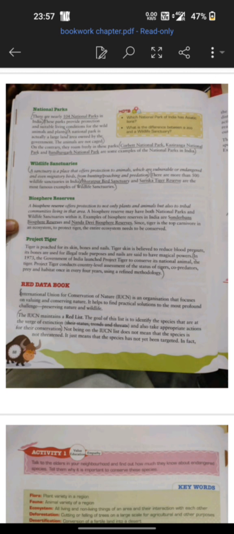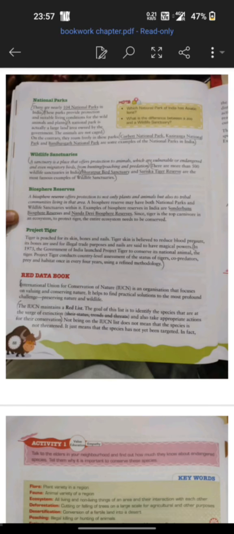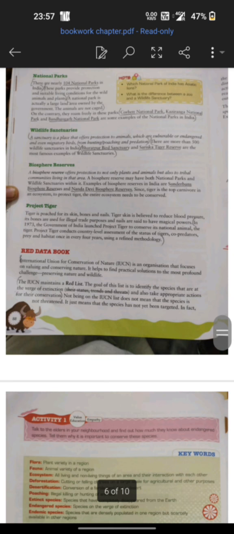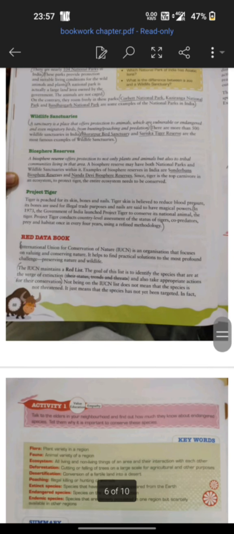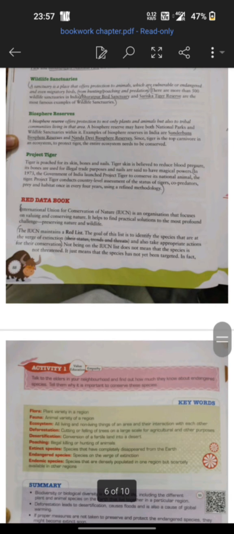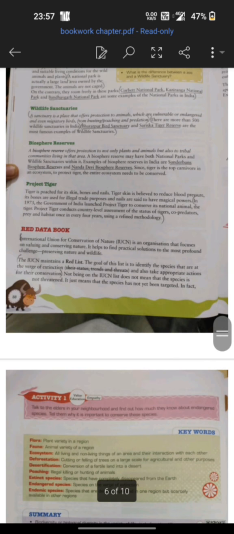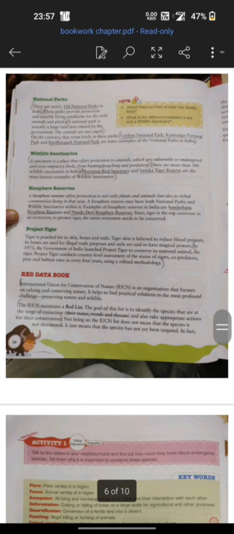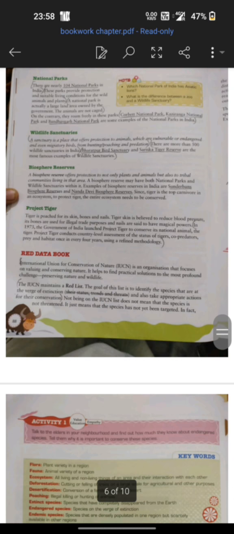Then wildlife sanctuaries are areas which are comparatively bigger than national parks, and they are a home to vulnerable or endangered species. Again, hunting and poaching are not allowed. Biosphere reserves are the biggest of these three areas. They are such big regions that a national park or a wildlife sanctuary might be present within a biosphere reserve. In India we have basically two biosphere reserves: the Sundarban Delta region and the Nanda Devi area.